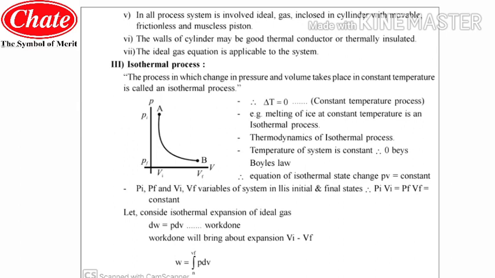Now this work done brings about the expansion from Vi to Vf, and we can give this work done as the integration of PdV from the limit Vi to Vf. So this is the expression we saw for the isothermal process.